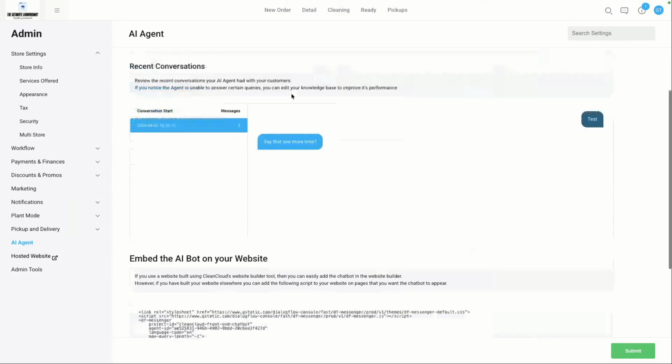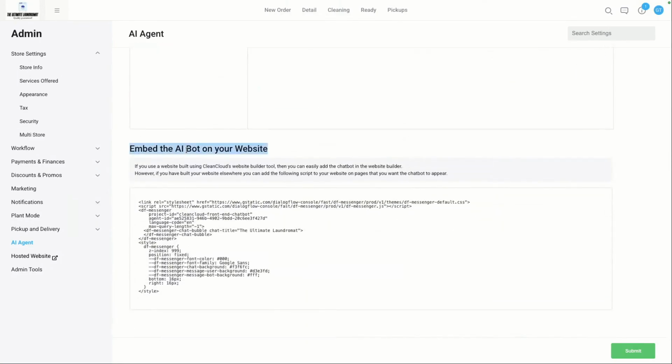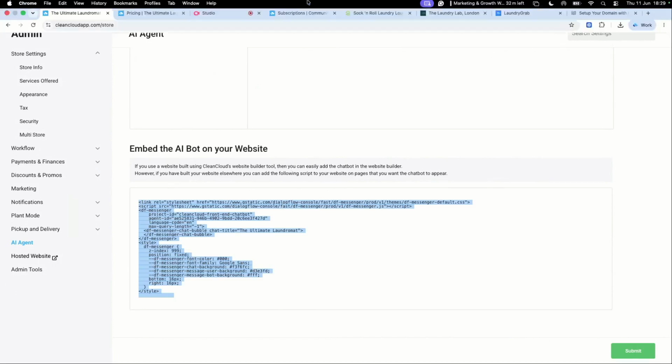However, something to note down below here is that you have this here for those of you that have your own website, which is not via the CleanCloud website builder. Please note that you can integrate this AI agent onto your own website, right? Absolutely, you can. So you would still go through the same steps that we just went through, and then once you're done, you would need to embed this code on your website. That will then mean that the AI agent is now on your own external website. Let's though go and have a look at some examples of how the AI bot works in action.